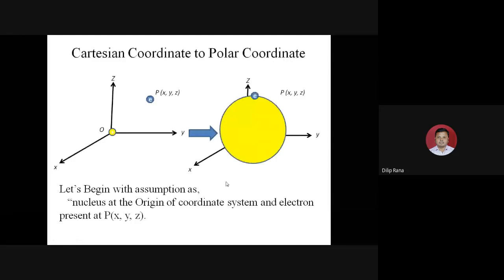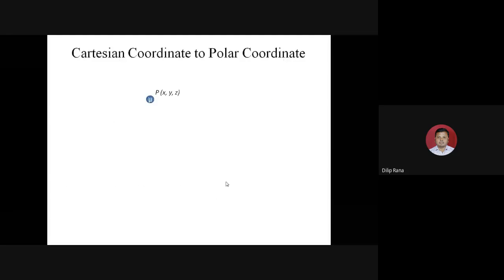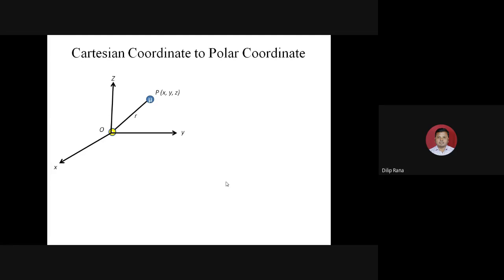Now let's proceed to how to determine it. First, consider a particle P having reduced mass and x, y, z dimensions. It is placed in the Cartesian coordinate. Now connect this with the nucleus.